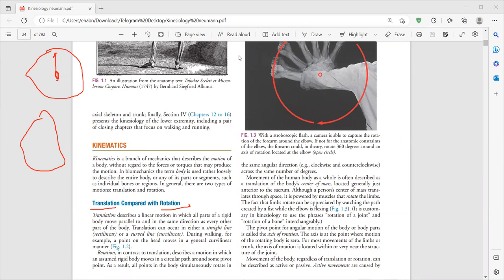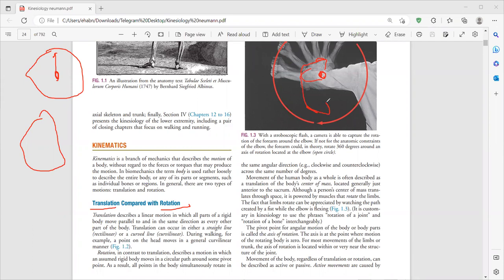An example in our body of rotational movement is the elbow joint, which is the axis of rotation. When you rotate upward, the movement of the forearm toward the arm is called flexion of the elbow. When the movement or rotation occurs downward, this is called extension of the elbow.